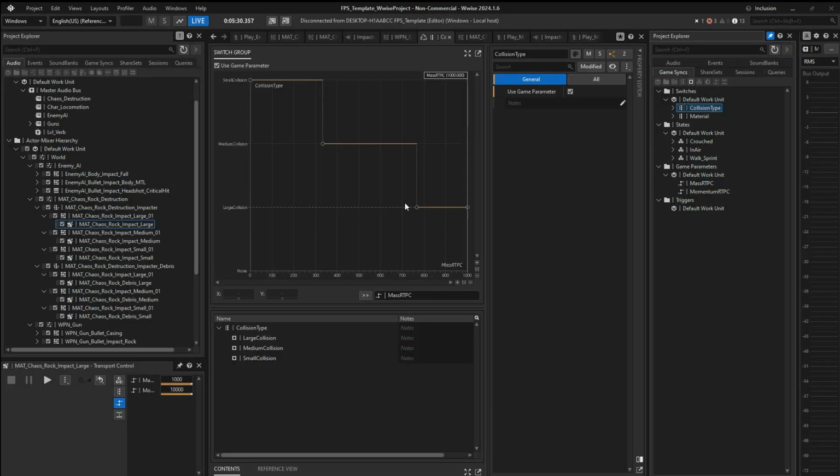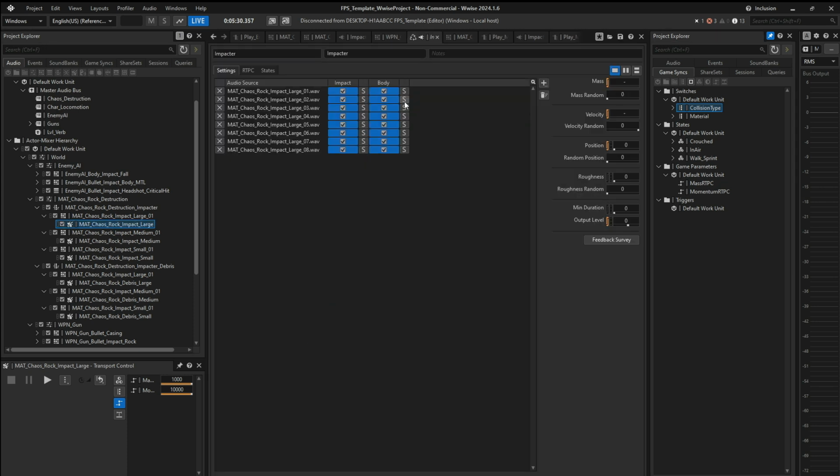How I wanted to break this up in Wwise was I wanted a switch group for both the debris and the impacts to be controlled by an RTPC. So as you can see, I have different masses set up for different sizes of collisions and debris. So inside of the switch group, you have an impactor child, and I fed each individual child around 6 to 8 source files.